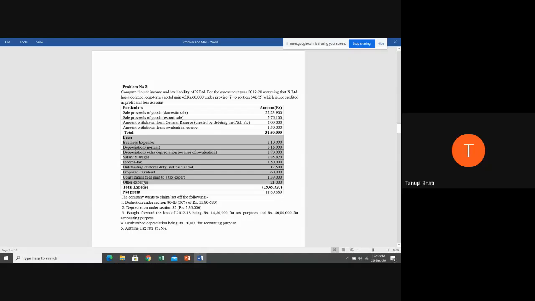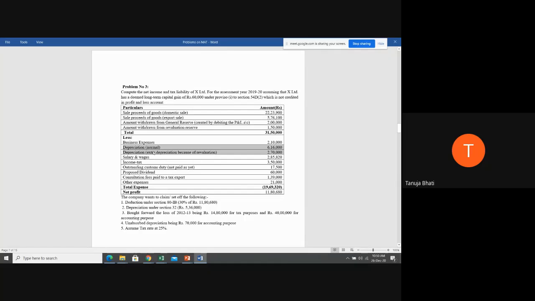Now business expense, is it allowable or is it disallowable? This we are doing as per the normal provisions, students, of the Income Tax Act. Tell me, business expense, is it okay if they have deducted it or should we add it back to the net profit? Is it an allowable expense? Non-allowable expense? It is an allowable expense. So we have to ignore it. Now, depreciation, this is normal. This is not as per the Income Tax Act. So what do we have to do, students? As per the Income Tax Act, if we are going to calculate the total income, should we consider normal depreciation or should we consider depreciation as per the Income Tax Act?